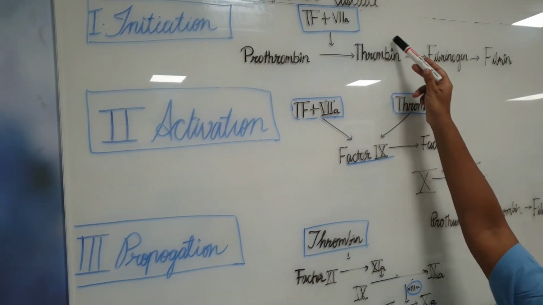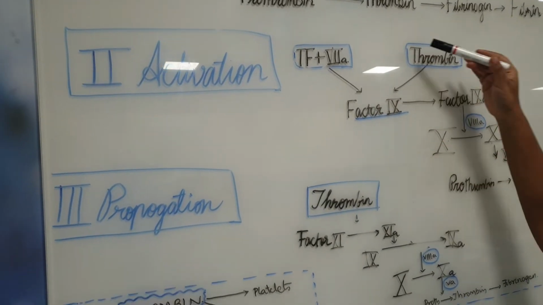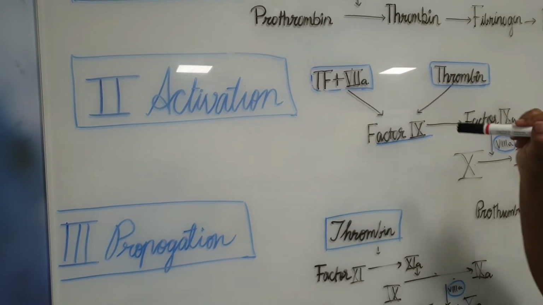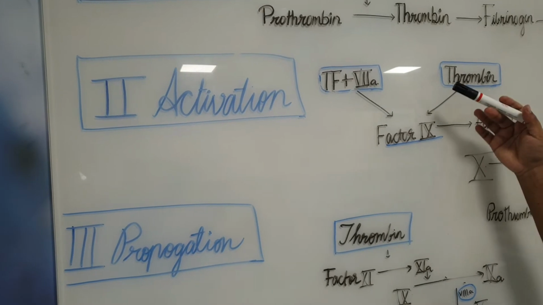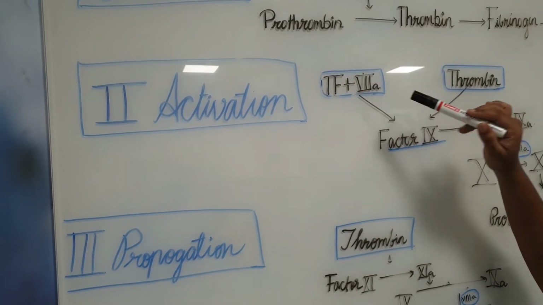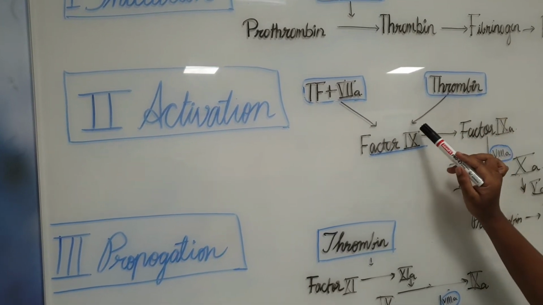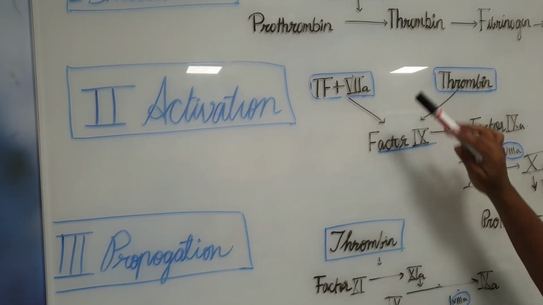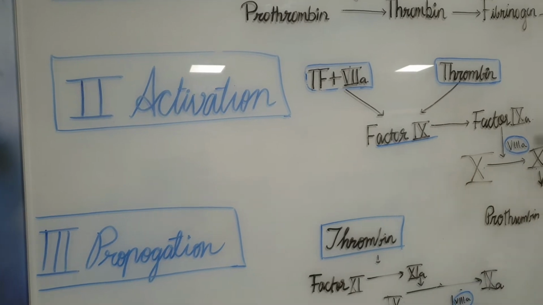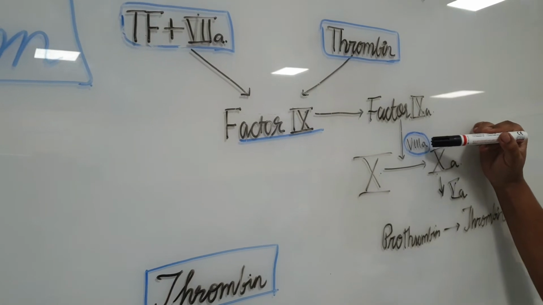This thrombin which you can see here is the most important, because all the further things are activated by this thrombin. What thrombin does is activate the further factors. There are studies which say that the tissue factor plus 7A complex and thrombin together activate factor 9. So after this it is factor 9 which is activated, to factor 9A, and then factor 8.